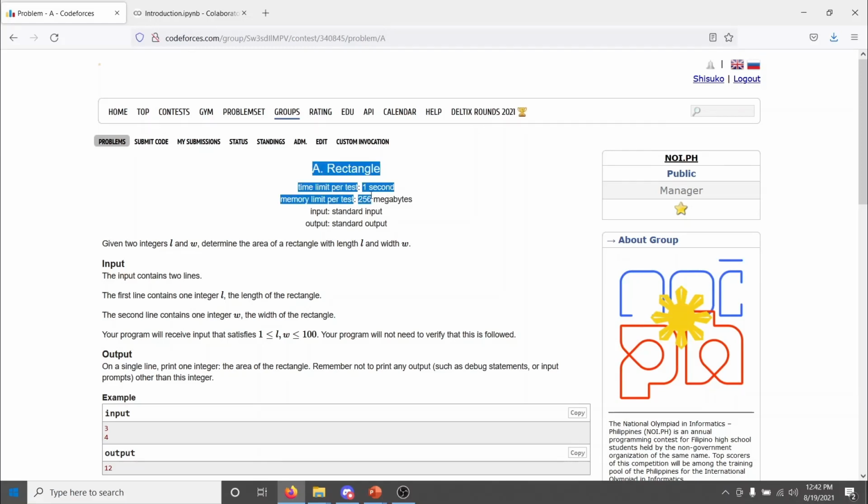First, here we have the problem title, and underneath it a time limit and a memory limit. Remember that your program doesn't just have to be correct, but also efficient. If your program takes too much time or consumes too much memory on any one test case, then it will be flagged as incorrect, with a time limit exceeded or memory limit exceeded verdict. Also, there is a runtime error verdict for if your program crashes and just doesn't finish executing. The memory limit is often large enough that we don't have to worry about it too much most of the time. We'll talk more about how to handle the time limit later.